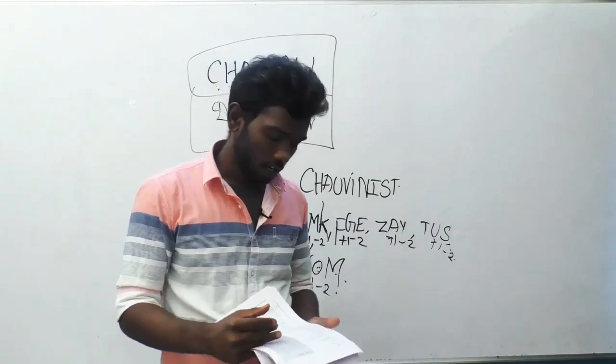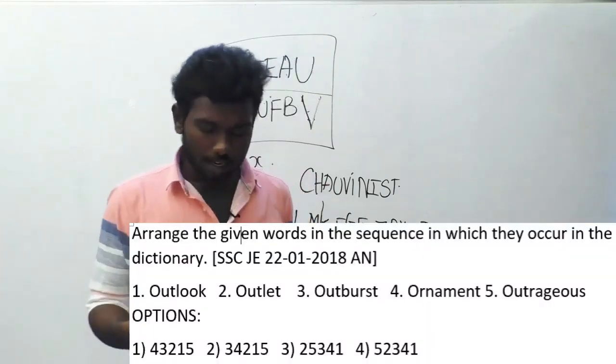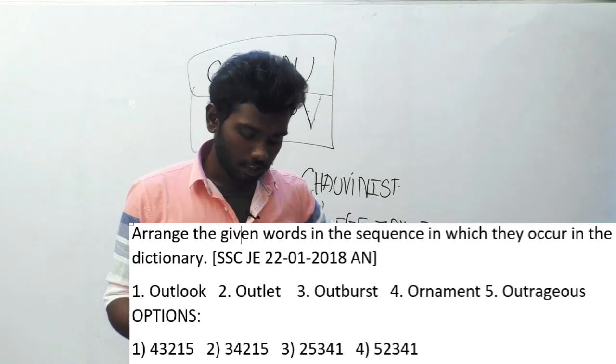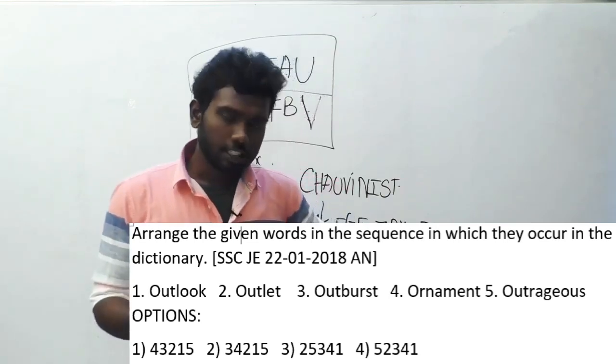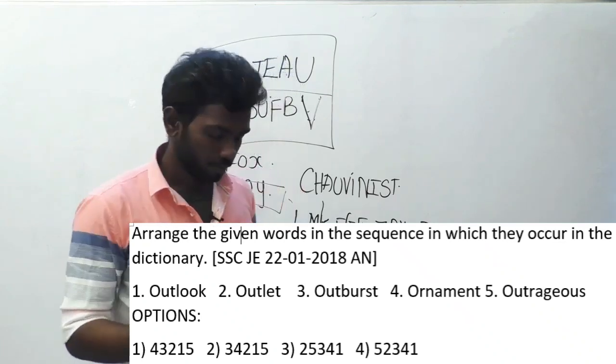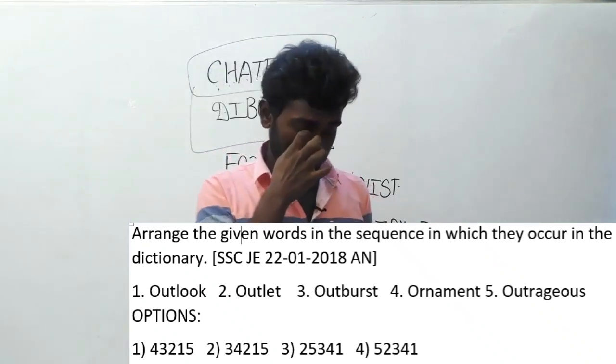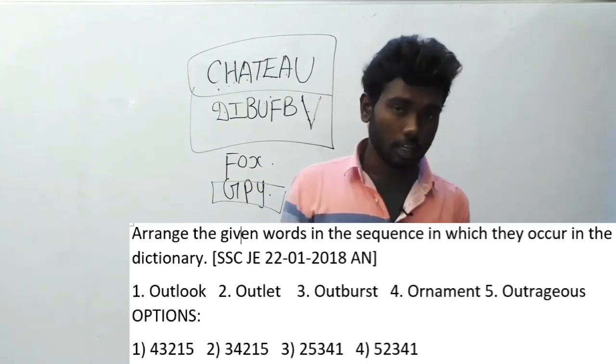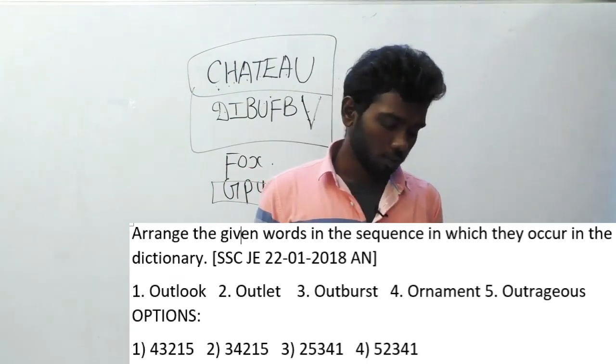Let us move on to the 192nd question. Arrange the given words in the sequence in which they occur in the dictionary. This question was asked in SSC JE, 22nd January 2018, afternoon session. First one is outlook, second one outlet, third one outburst, fourth one ornament, and fifth one is outrageous.